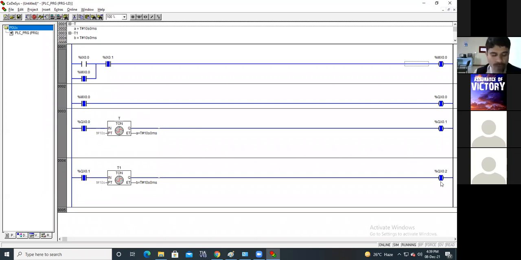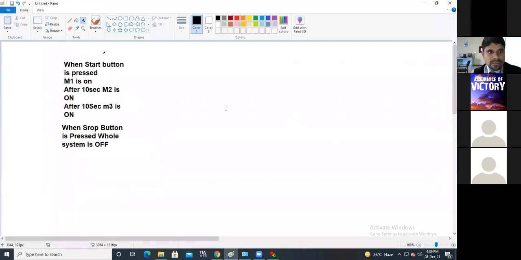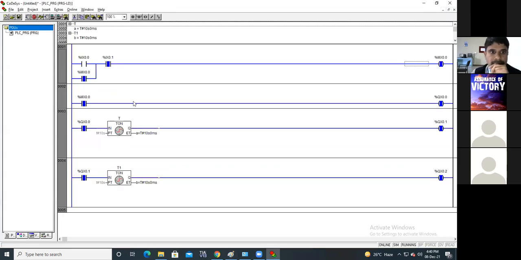See, likewise, when I press the start button, M1 is on, achieved. After its 10 seconds, M2 is on, achieved. After its 10 seconds, M3 is on, achieved. Now when the stop button is pressed, the whole system should be off. Now let's see whether it happens or not. This is the stop button. I'm pressing this. See, everything is off.